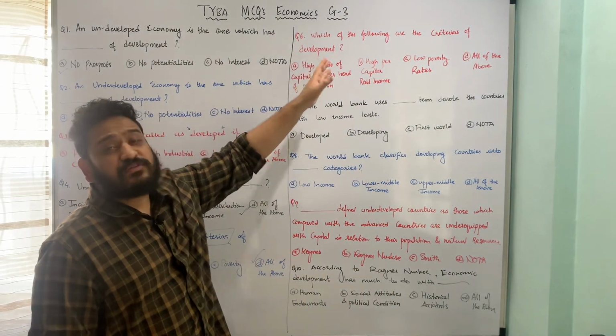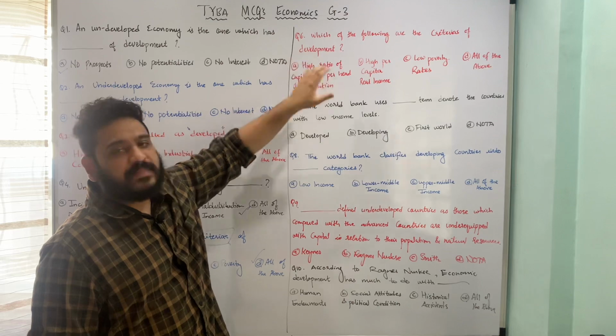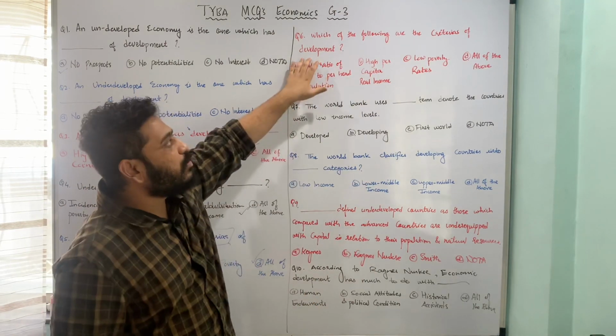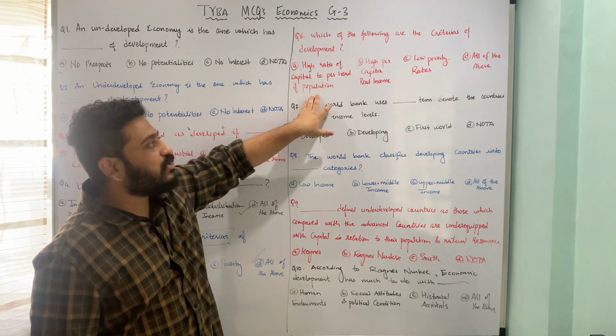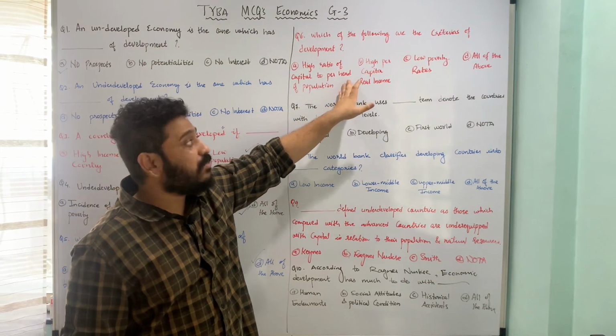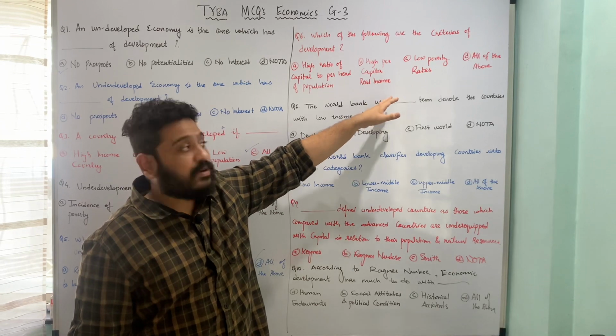The next is, which of the following are criterias of development? Here it was underdevelopment, here it is about development. So high ratio of capital to per head of population. The second is high per capita real income. Then we have low rates of poverty, and all of the above.